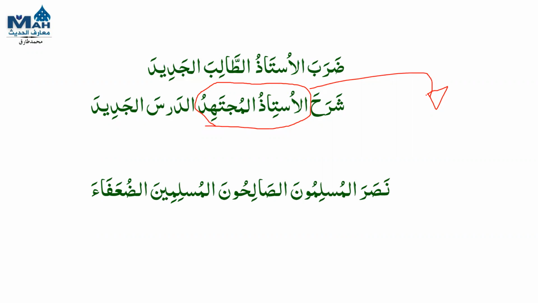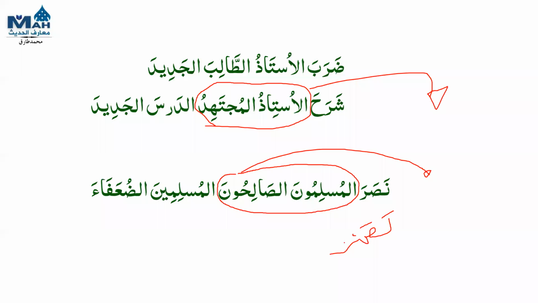نصر المسلمون الصالحون المسلمين الضعفاء. The first one is the sifa of al-Muslimun al-Salihun. So it will be al-Muslimun al-Salihun nasar al-Muslimin al-Du'afa'u. So this will become as mubtada. Yes. And then there is a change. This change you did not complete it. Sorry, sir. Al-Muslimun al-Salihun nasaru. Yes, Nasarul Muslimin al-Du'afa'u. Very good.